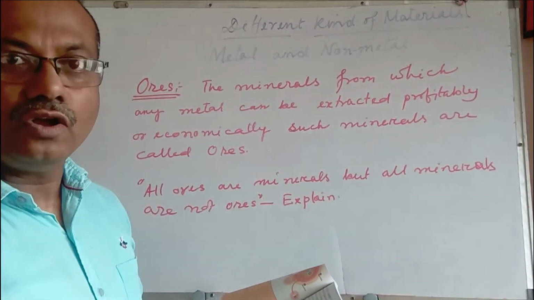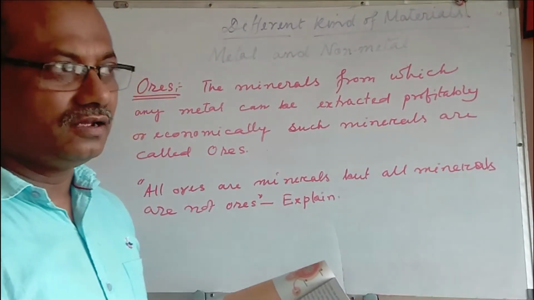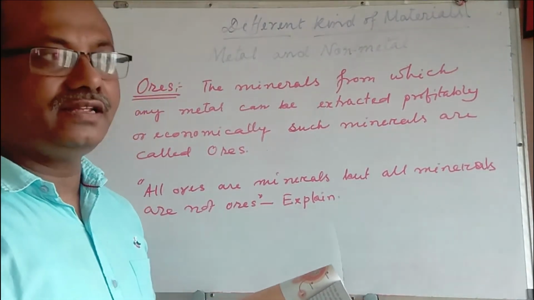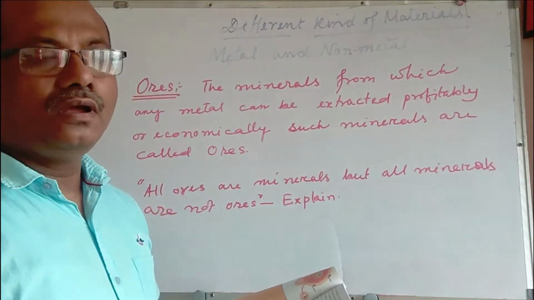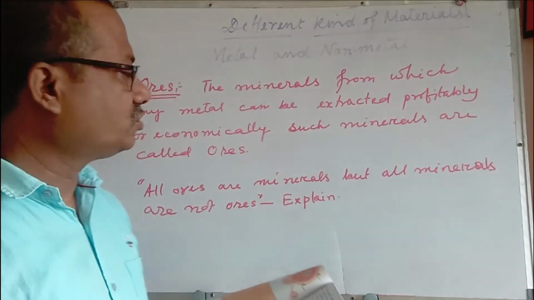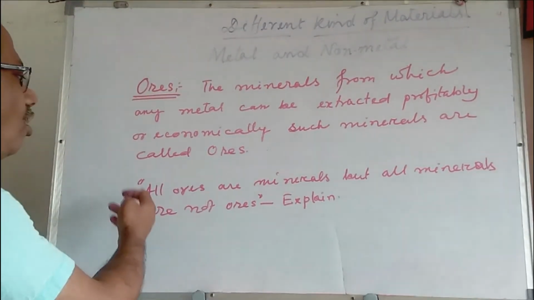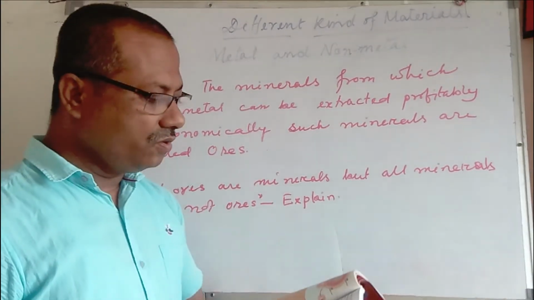So that is not ore. But the mineral is still there, the metal is still there, but it cannot be extracted economically. So that is not said to be ore. So it is said that all ores are minerals, but all minerals are not ores.